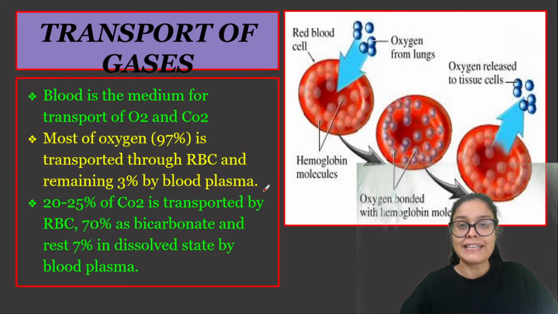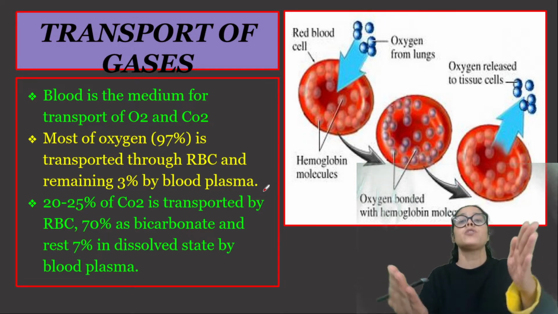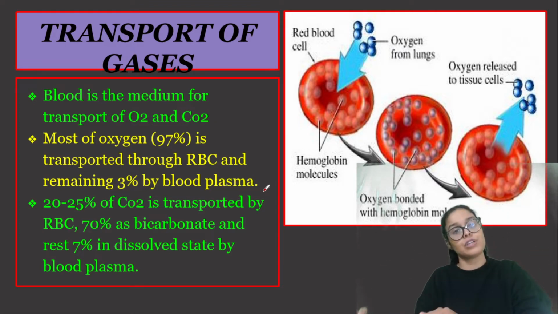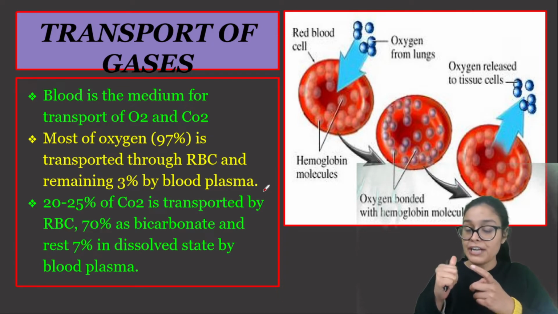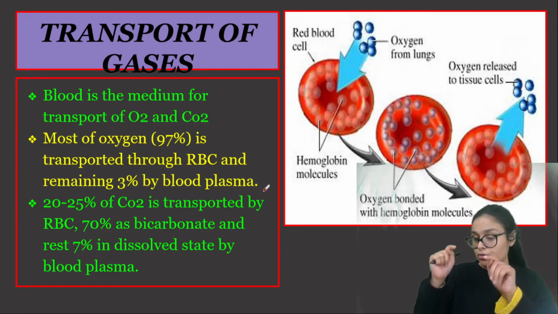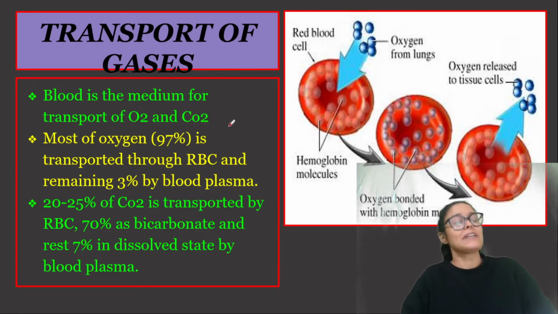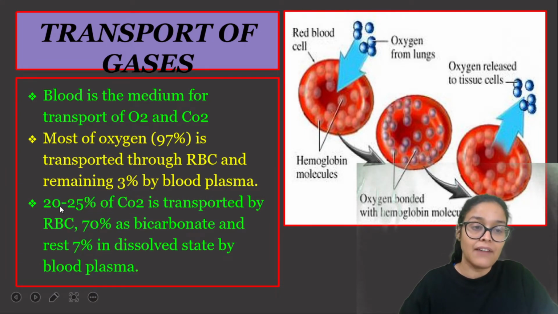So we would see transport of gases in a detailed way now, once the exchange of gases has happened. अब oxygen and CO2 would transport from tissue to the alveoli, from alveoli to the tissue. And we would see in detail how oxygen would transport from lung to the tissue, and how CO2 would transport from tissue to alveoli. Are you ready? And I'm pretty sure everything is clear to everyone. Right, now we are having the blood.